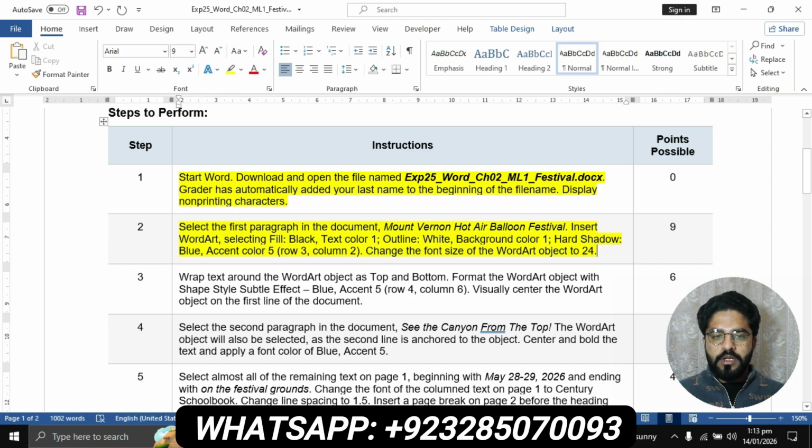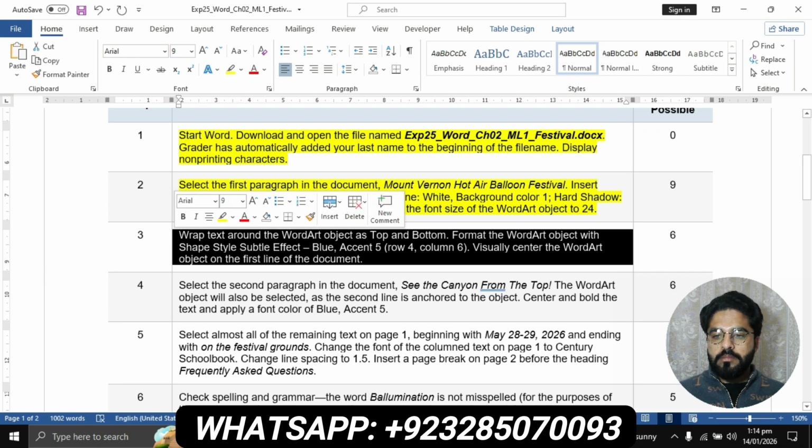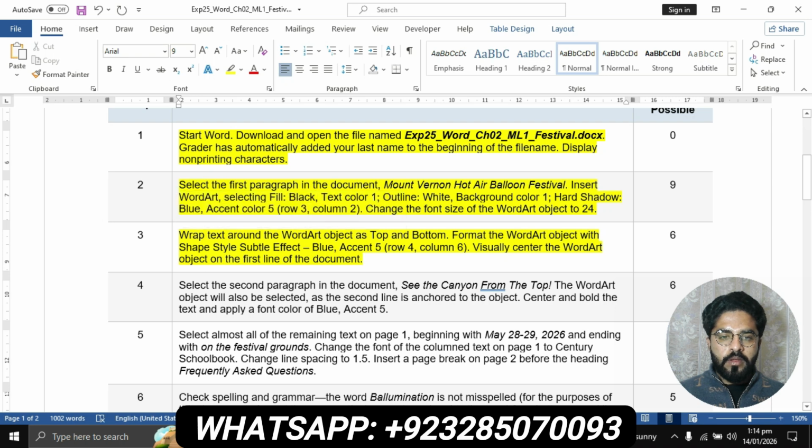Now we'll move to question number 3. Question number 3 is: wrap text around the WordArt object as top and bottom. Format the WordArt object with Shape Style, Subtle Effect, Blue Accent 5, row 5, column 6.